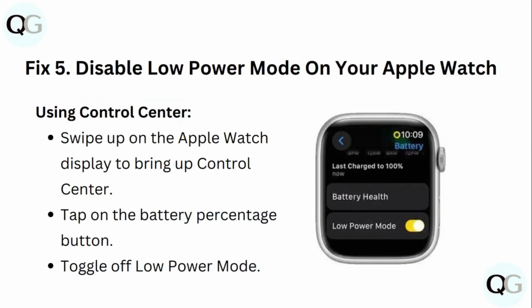5. Disable low power mode on your Apple Watch. Using Control Center, swipe up on the Apple Watch display to bring up Control Center. Tap on the battery percentage button. Toggle off low power mode.